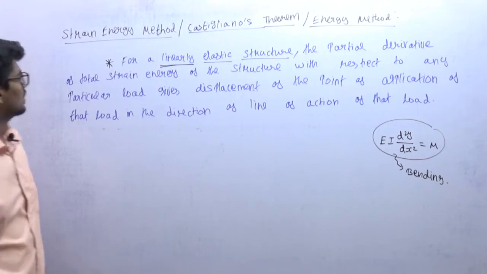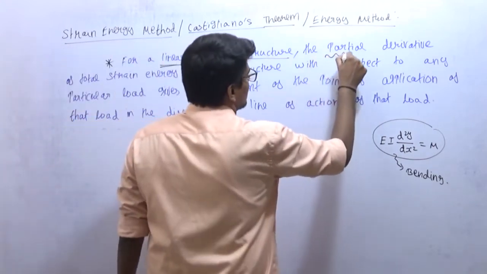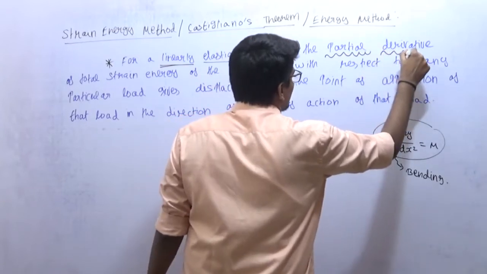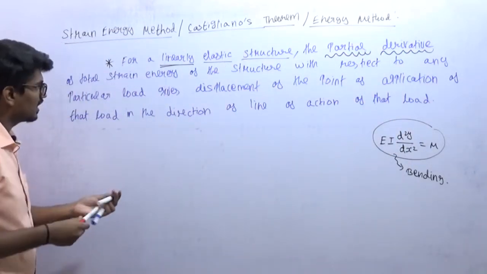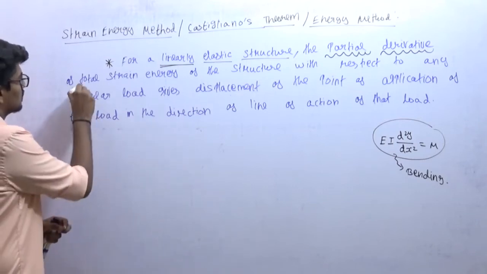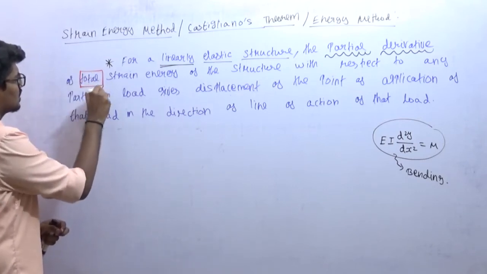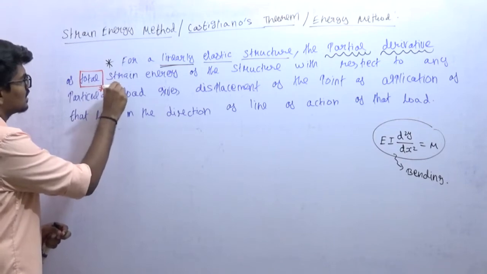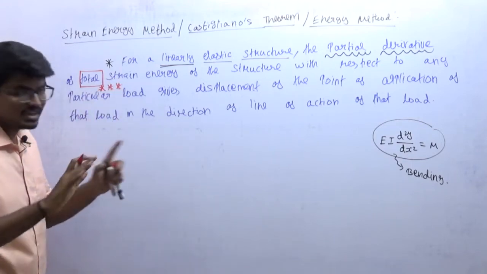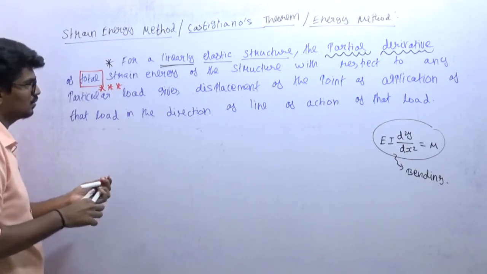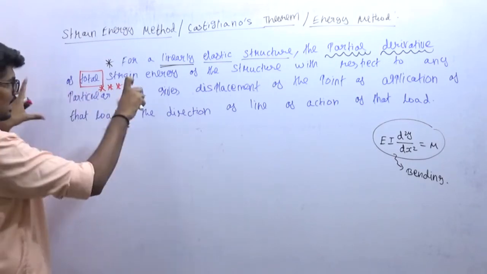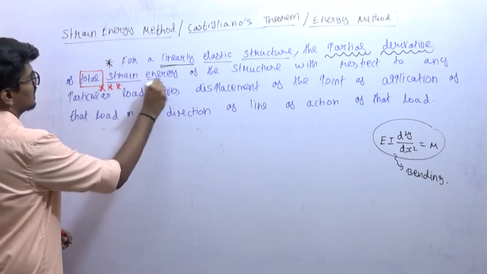Second, the partial derivative of, very important thing, just note this, highlight it in a great manner. Try to write it in caps also, with a different color.